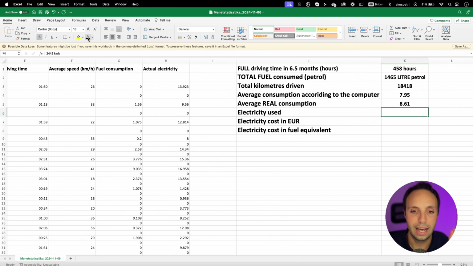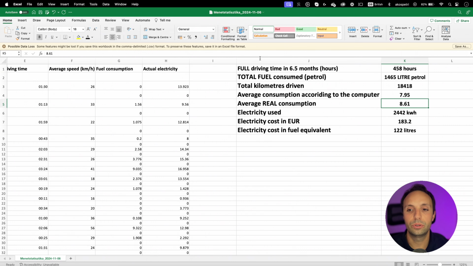This is my real consumption when I added the electricity cost on the top. And I show you the electricity I used. I used 2,400 kilowatt hour of electricity, and this is the point where you can calculate it based on your retail electricity price, how much you would pay for this, right? I paid for this almost 200 euros. In fuel equivalent, it was 120 liters.